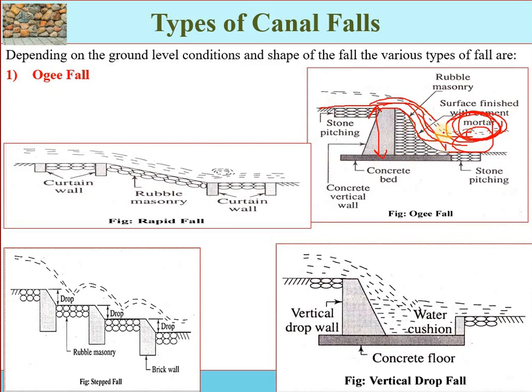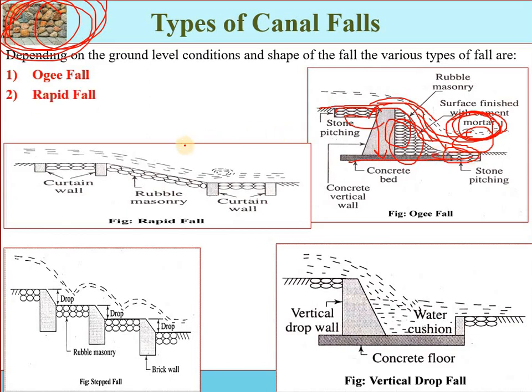Upstream and downstream of the fall is provided with stone pitching. This is called the stone pitching, meaning the bed which is provided. Such pitching is provided for the stability and more strength of the structure. Here we have a concrete bed, then we have the stone pitching, both at the upstream side and the downstream side.